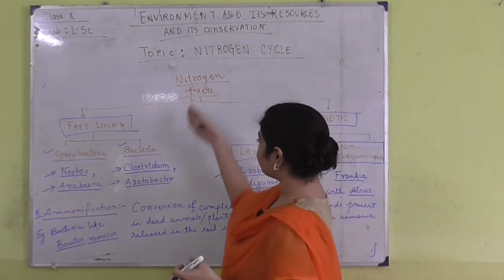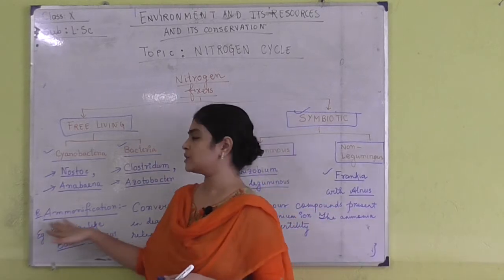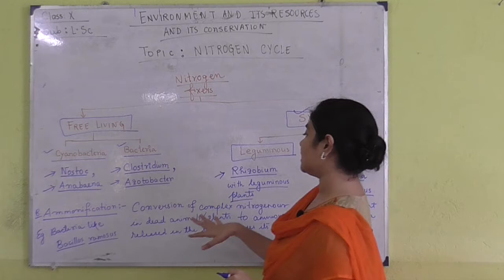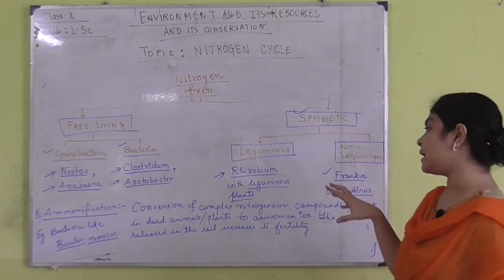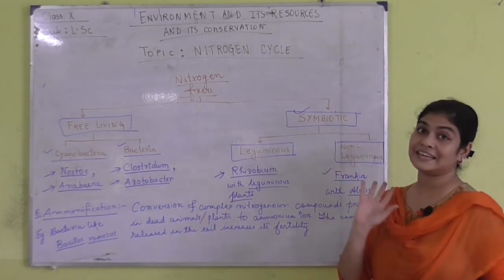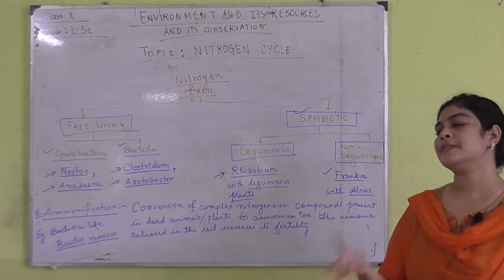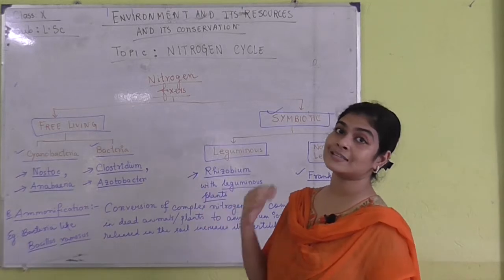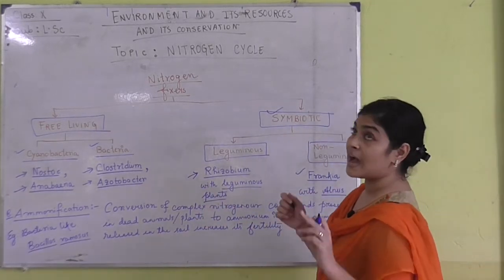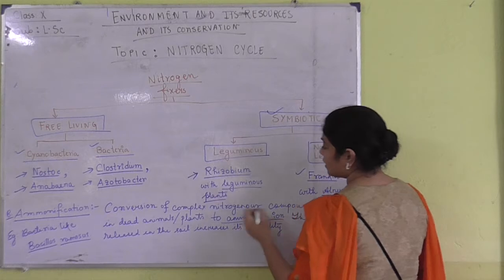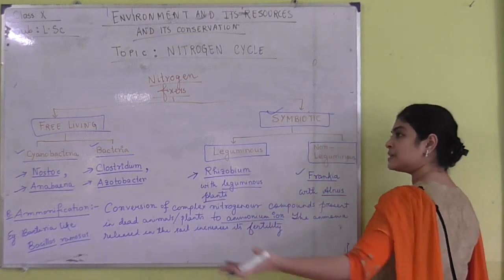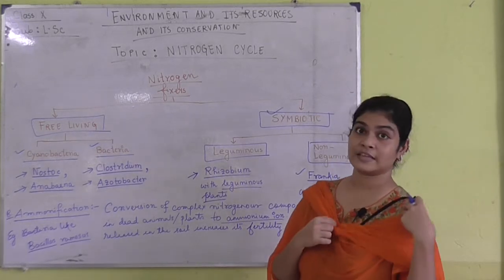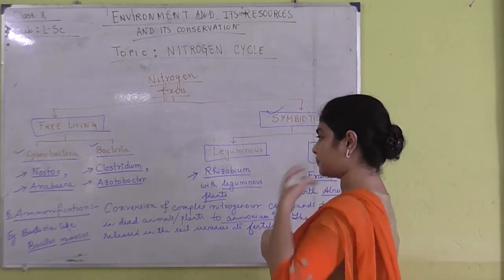Next, after nitrogen fixation, we are coming to the next stage of this process, that is ammonification. Now what is ammonification? Ammonification is basically the conversion of complex nitrogenous compounds present in dead animals and plants into simpler ammonium ions. So the very complex nitrogenous forms of dead plants and animals are converted to ammonium ions, and when these ammonium ions reach the soil, it increases the fertility of the soil. Okay. So that is very important.